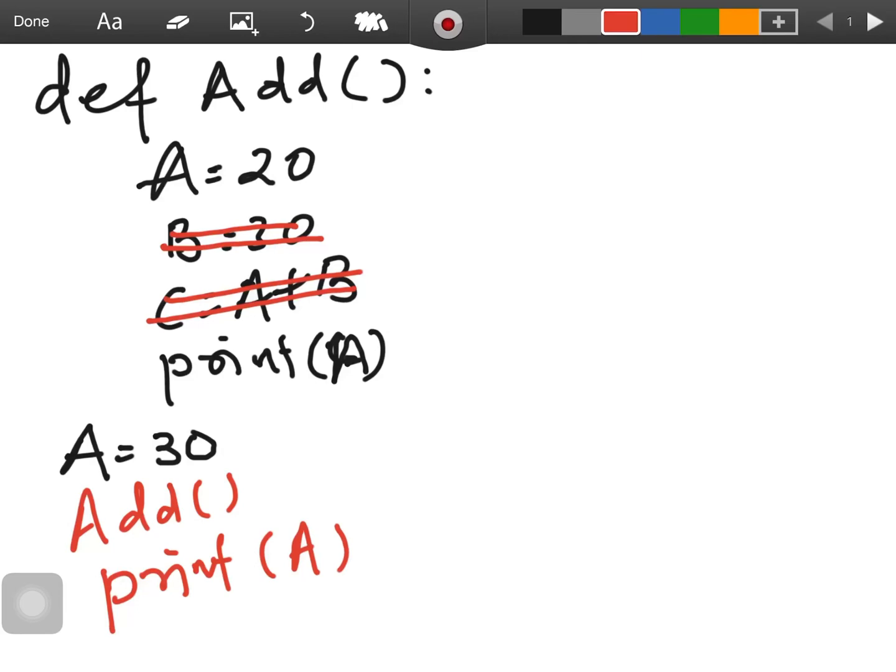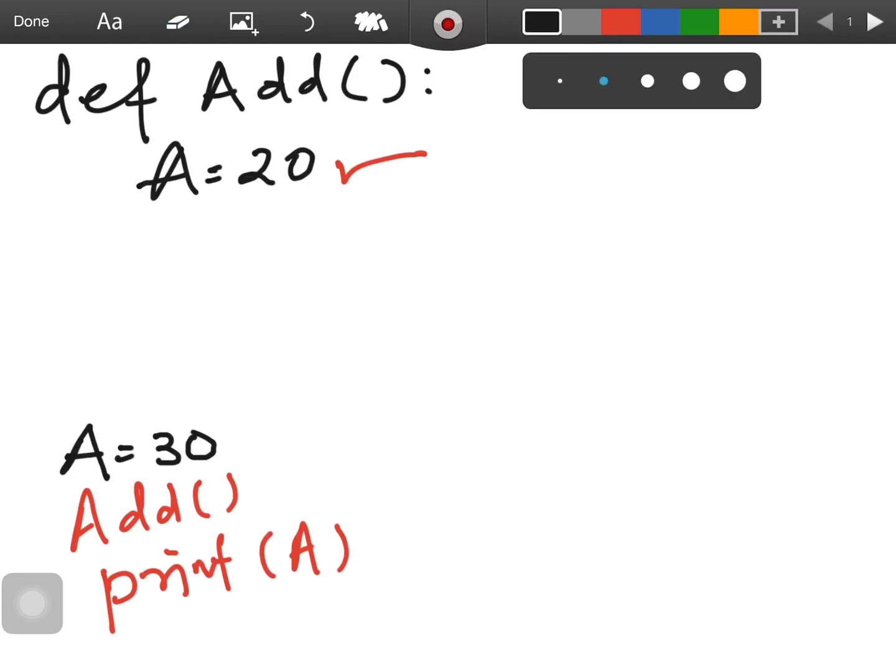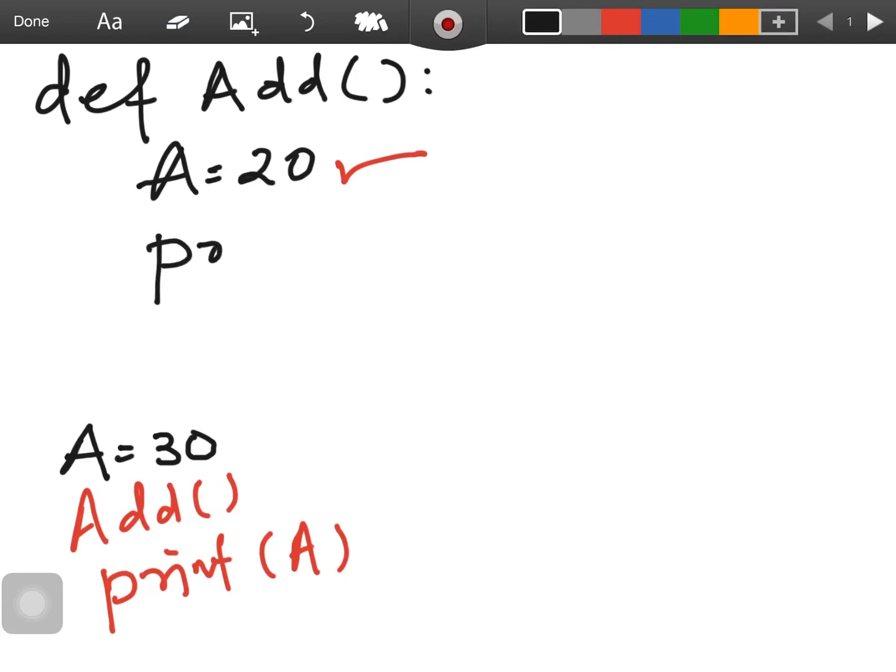Okay, what I did: one function I have defined, add, and inside this only one value, a = 20, that I am printing, nothing else. Suppose these two lines are not there. Let me remove these two lines. And this print a, I'm simply printing this value, nothing else.